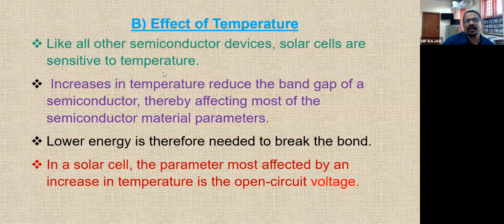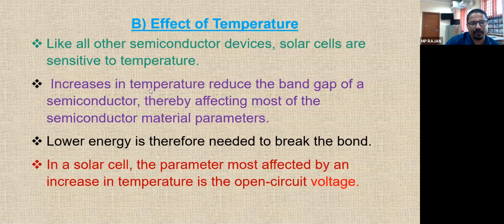Like other semiconductor devices, solar cells are sensitive to temperature also. Increases in temperature reduce the band gap. In the previous class, we saw how photons break the neutral atom. The semiconductor atoms have a moderate energy band gap. When the input energy, like photon energy, is more than the band gap energy, the electrons from the valence band drift to the conduction band.